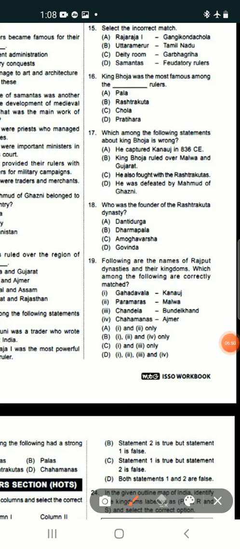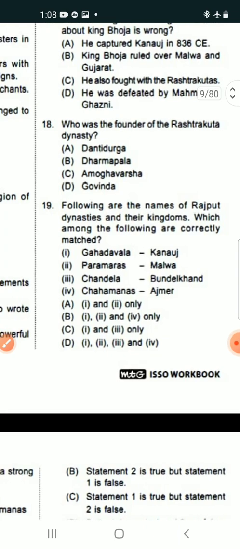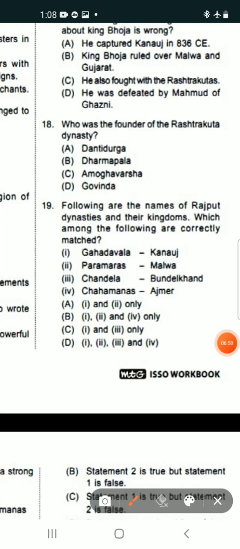Now, this is very interesting. Question number 19. Following are the names of Rajput dynasties. Here the Rajput dynasties' names are given, and their kingdoms are also given. So which among the following are correctly matched? That means match the following, the names of the Rajput dynasty and their kingdom.